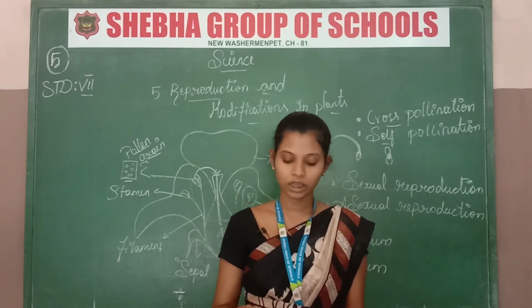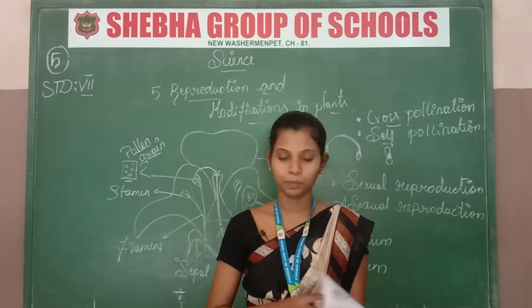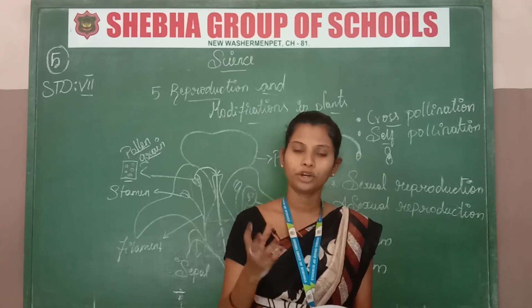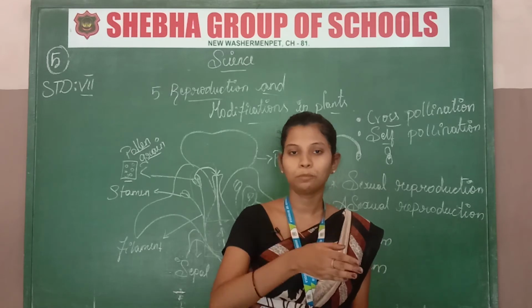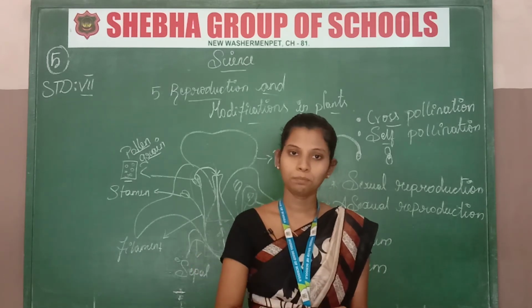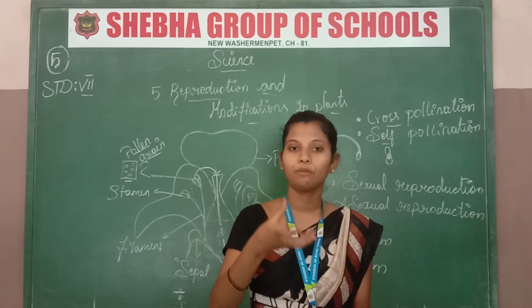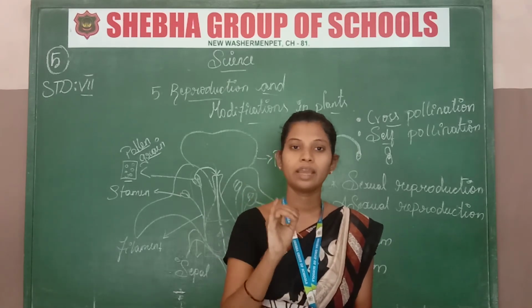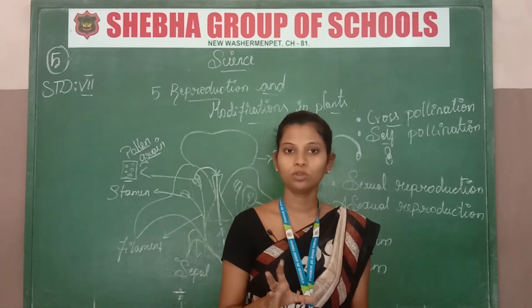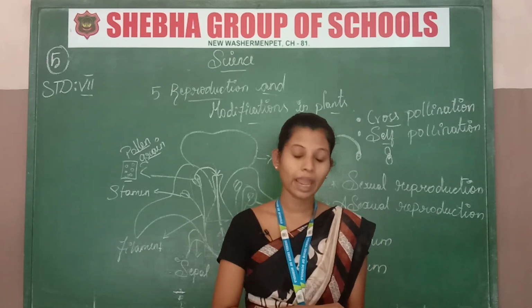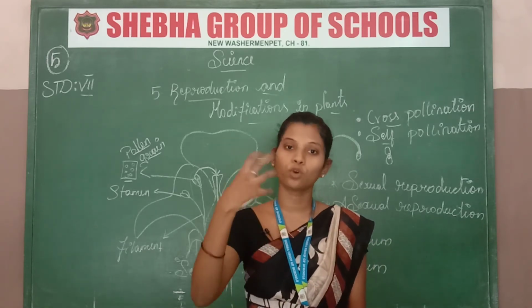Then modification in plant parts. In some roots, you already know there are two types of roots, taproot and fibrous root. In taproot, some food will be stored. The root itself stores the food, for example carrot, beetroot, radish. These are all examples of roots storing food.